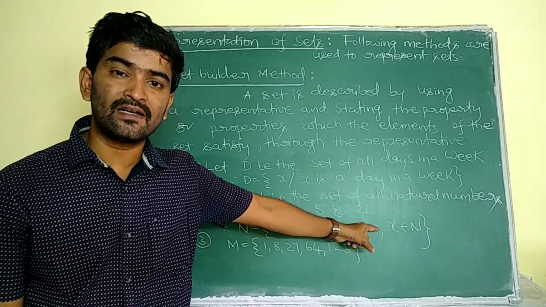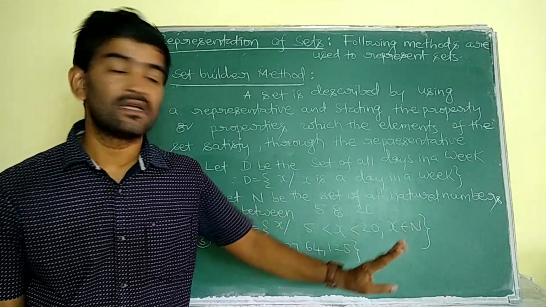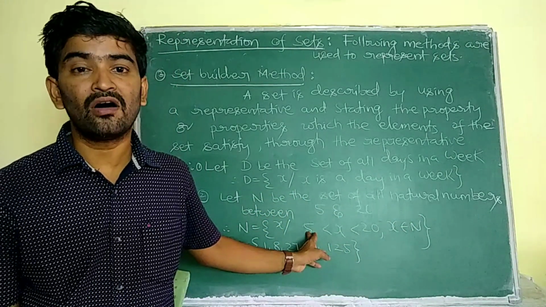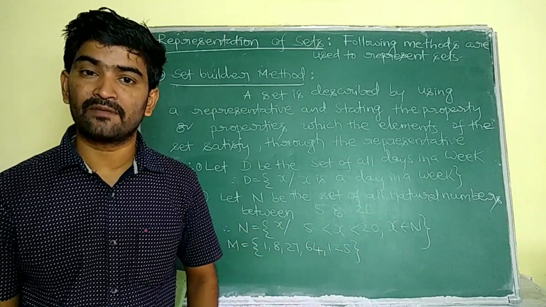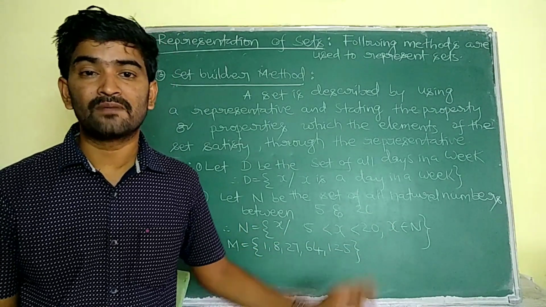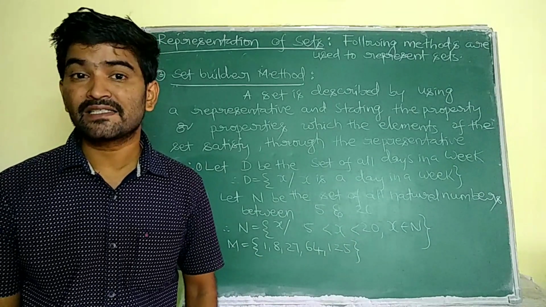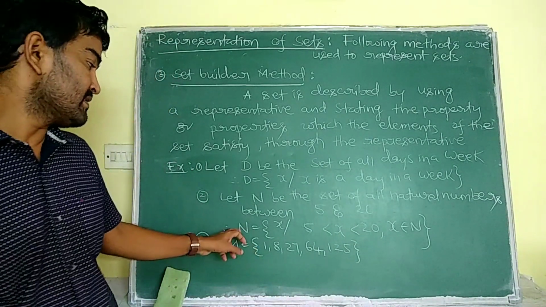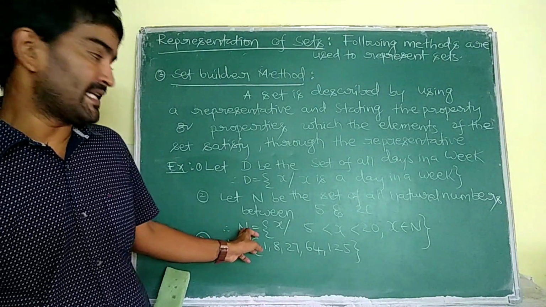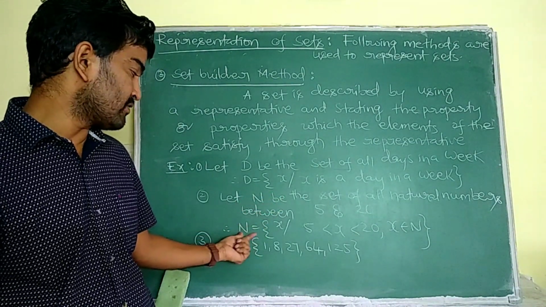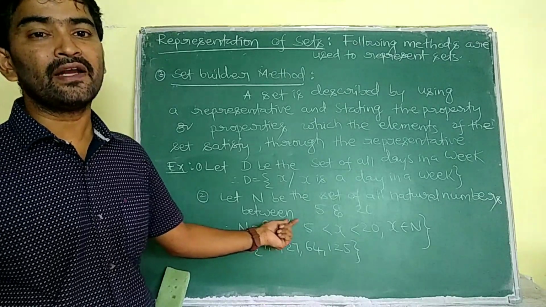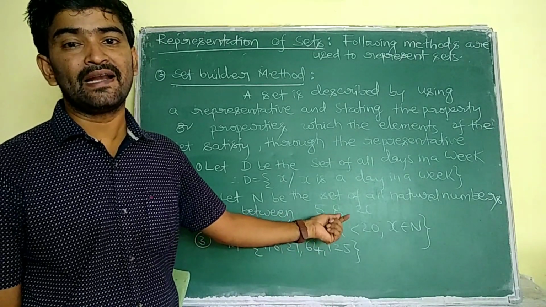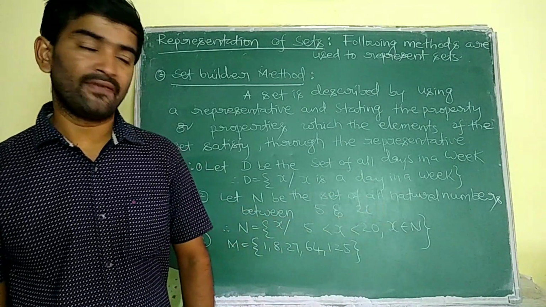Because if I do not write x belongs to n, here I have to write all the numbers in between 5 and 20, that means decimal values also come under this set. That is why we have to write the condition first. So the natural number set n is equal to x such that 5 is less than x and x is less than 20.